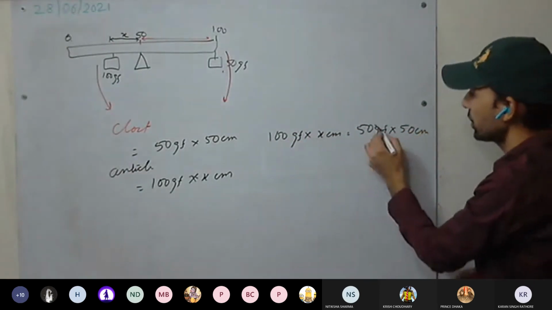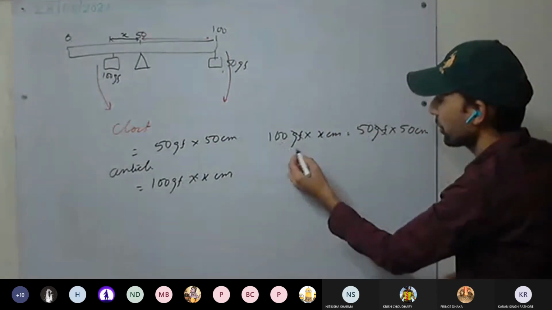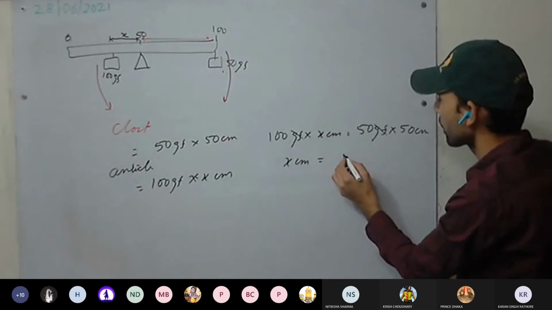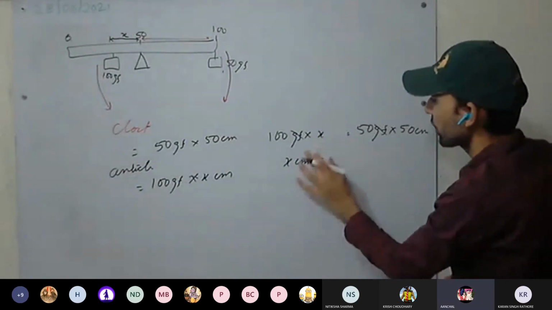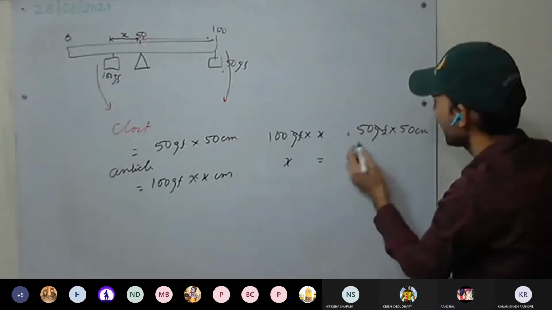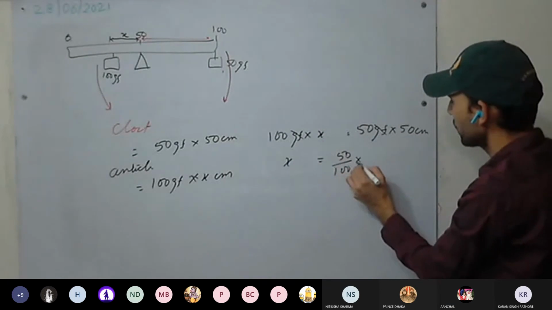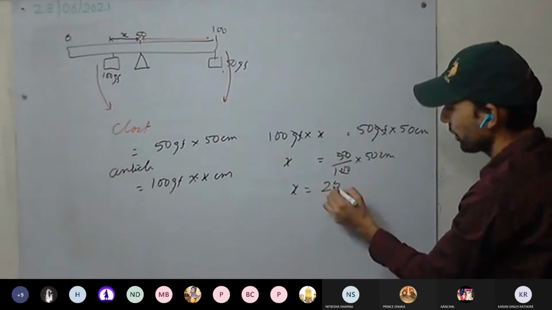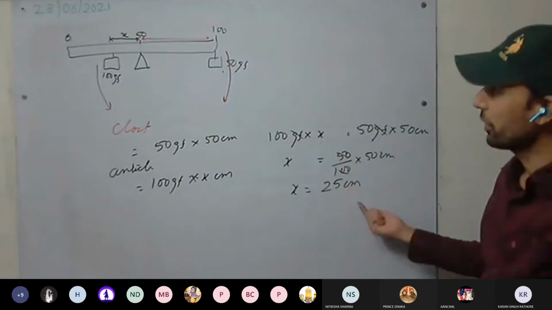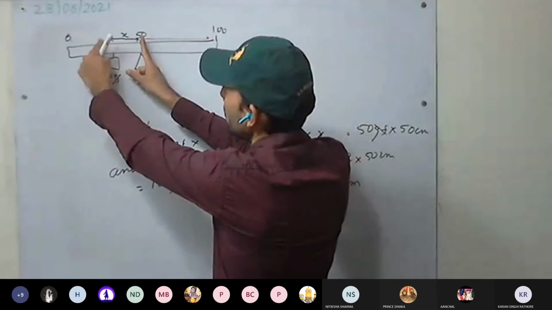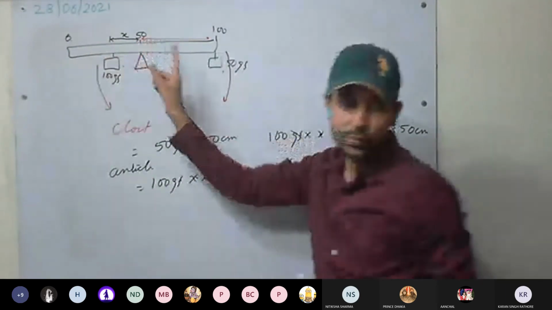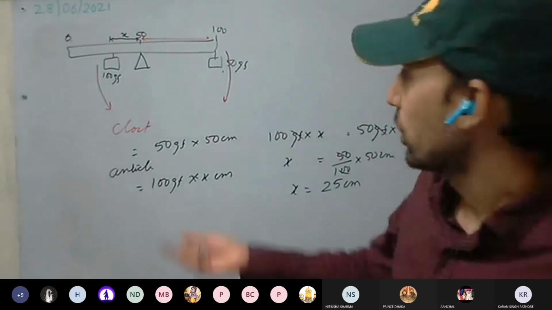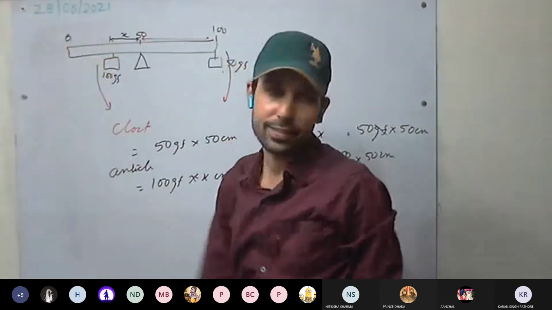Now gf gets cancelled. x equals 50 divided by 100 into 50 centimeter. So x equals 25 centimeter. So where do you have to keep it? 25 centimeter from the center, or 25 centimeter from the other end.